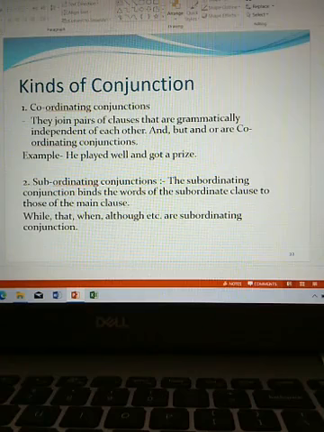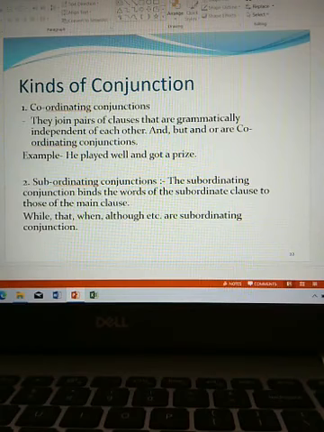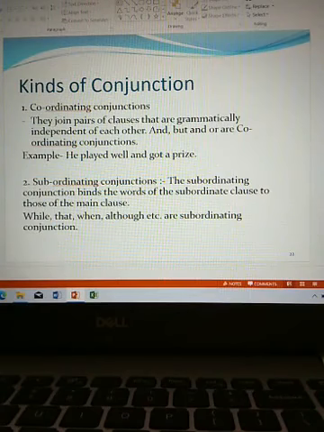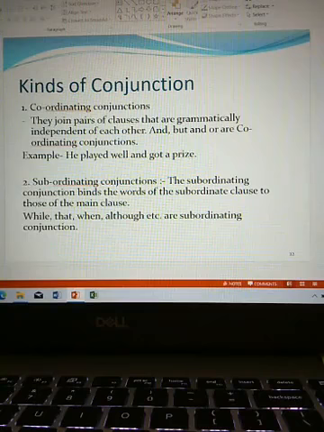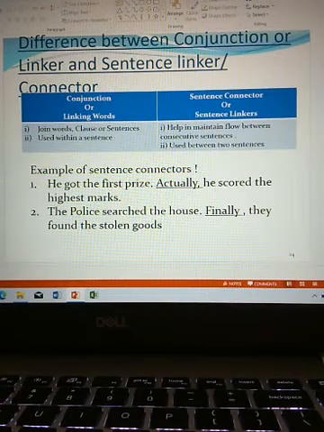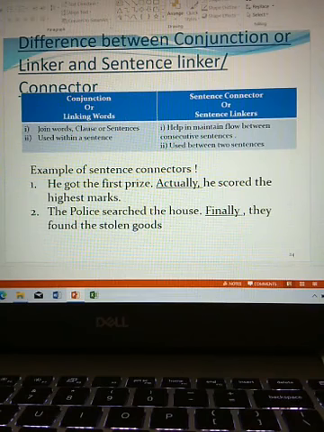Difference between conjunctions or linkers and sentence connectors or linkers. Conjunctions or linking words join words, clauses or sentences. Sentence connectors help in maintaining flow between consecutive sentences.